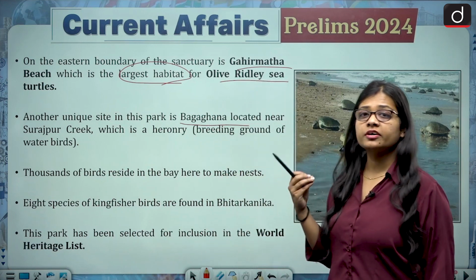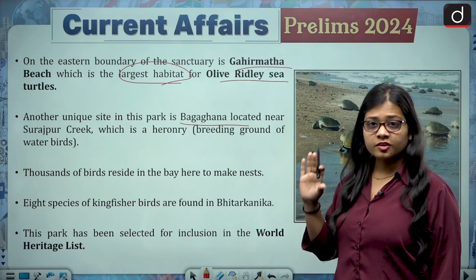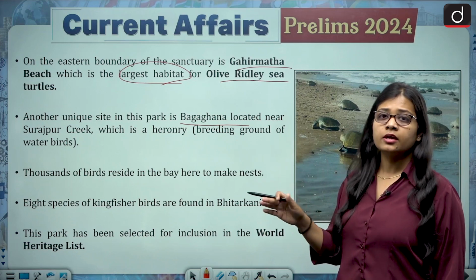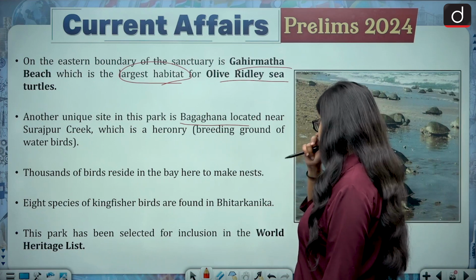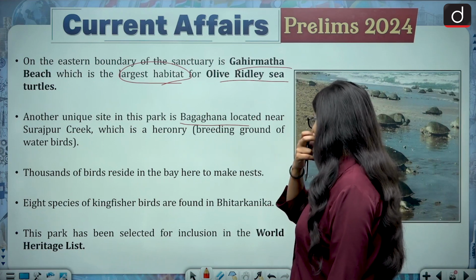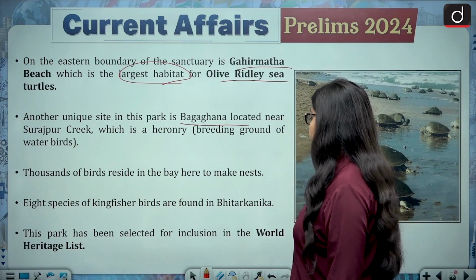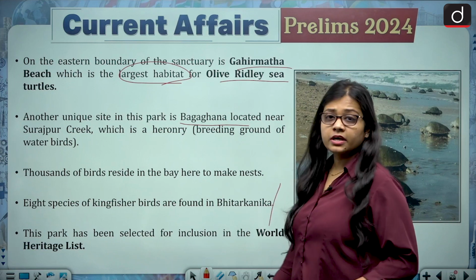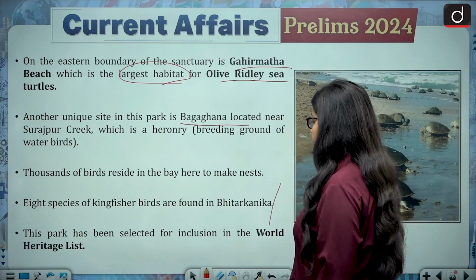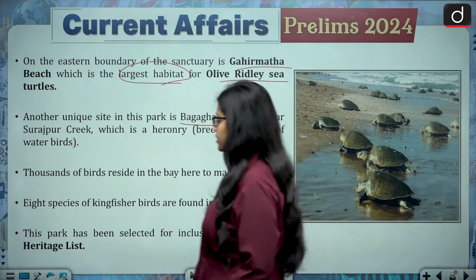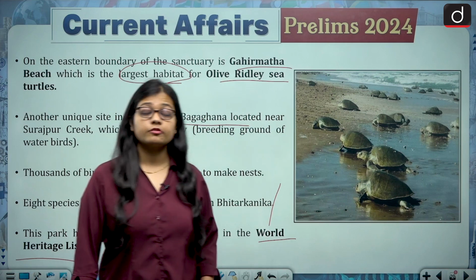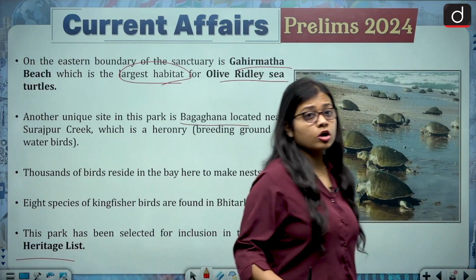For a certain period of time they spend there and then they move forward. Thousands of birds reside in the bay here to make nests. 8 species of kingfisher birds are found in the Bhitarkanika, and this park has been selected for inclusion in the World Heritage Site.